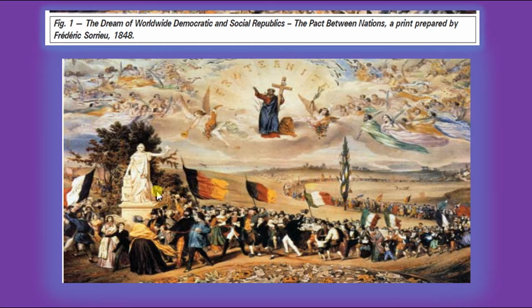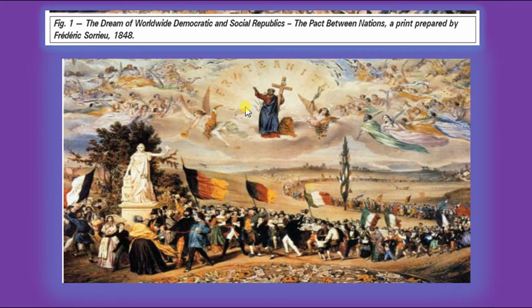Once they destroyed kingship or monarchy, only then can they establish which government? That is the democratic form of government. Those days, of course, it was a Christian world, the European countries. So for each and everything, there was a need to have sanctity or sanction from the divine world. So you can see here the angels, and the holy cross of Christians. The holy cross, the divine angels of Christianity, everyone is blessing.